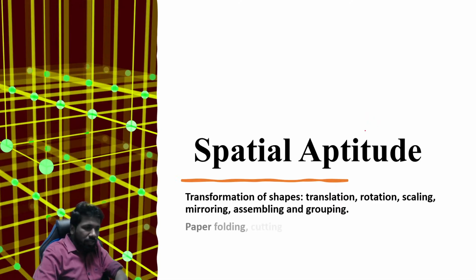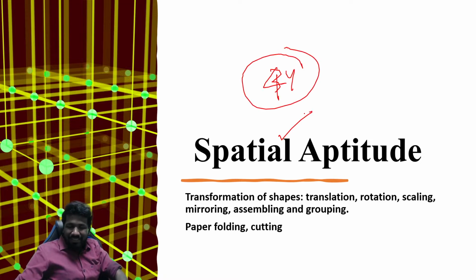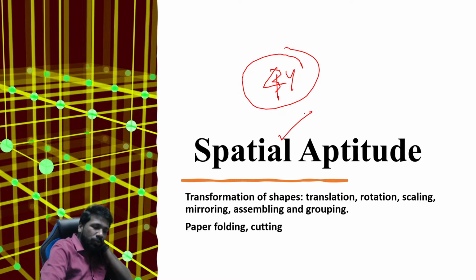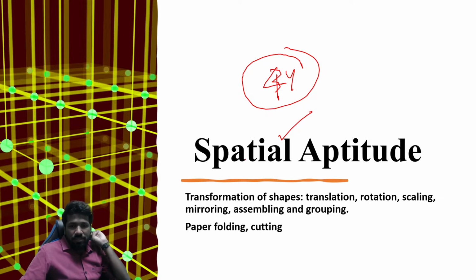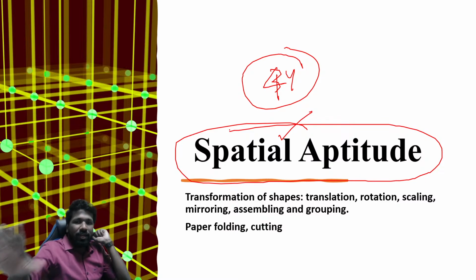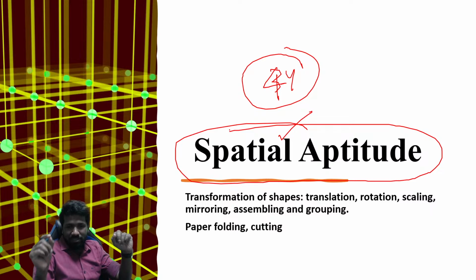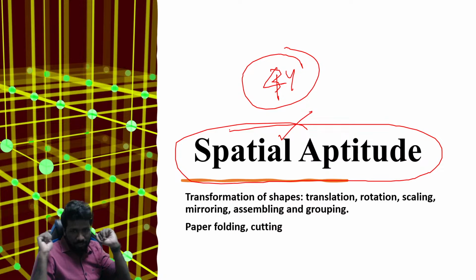Okay, so the final unit is spatial aptitude in non-verbal aptitude. Spatial aptitude, again, this was like 3 years back only. Yeah, now 4 years back. 4 years back only this topic was clearly mentioned in the syllabus. Before that also questions had come, but as it is mentioned in the syllabus now, in almost 100% of question papers you can get a minimum of one question from this area. When I'm saying almost 100%, it means very rarely they have skipped the question in some set, but almost all sets had a question from spatial aptitude in the last 3 years.